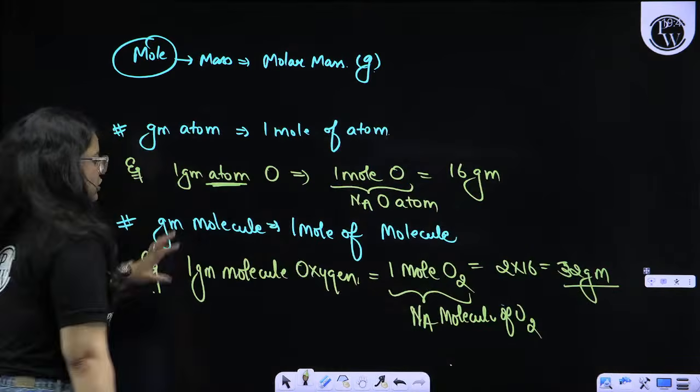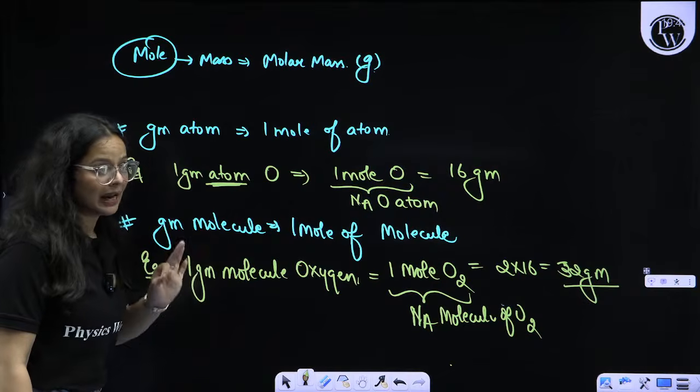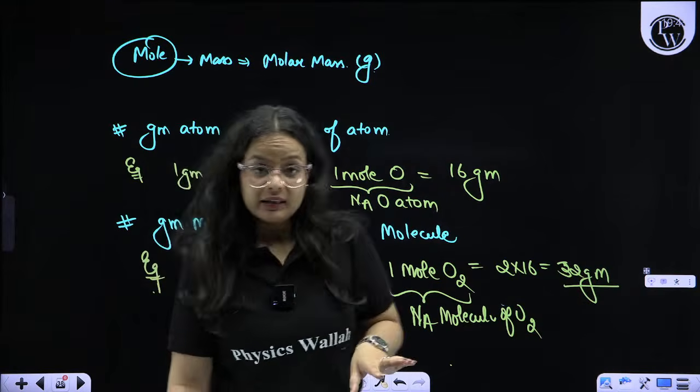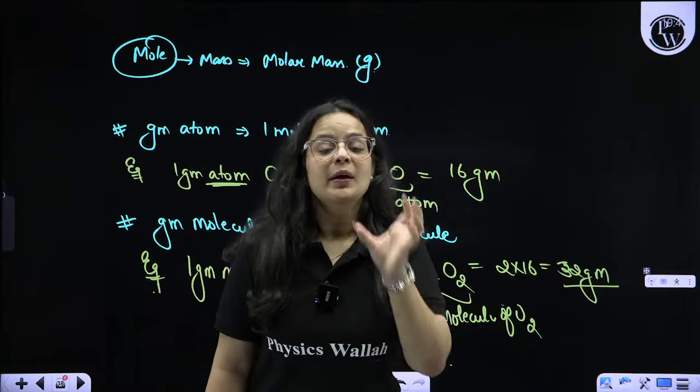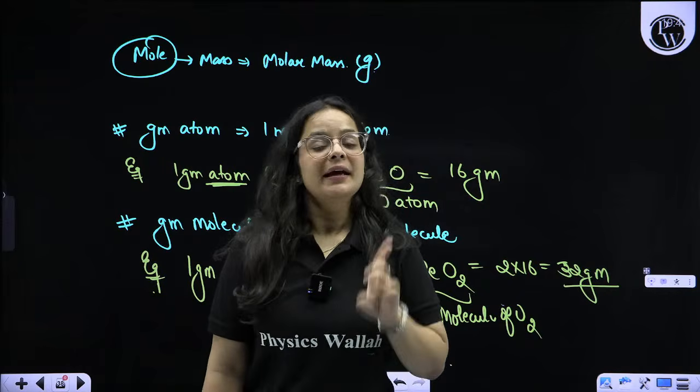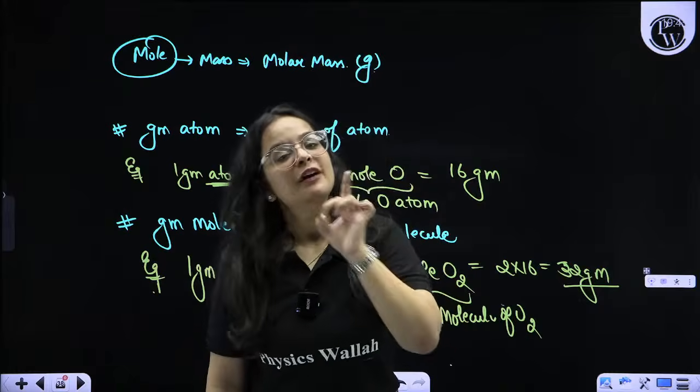As I told you, gram atom does not mean atom in gram, nothing like that. Gram atom means we are taking 1 mole of that. Gram molecule means we are taking 1 mole of that.